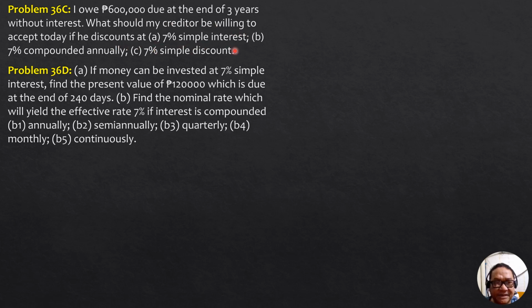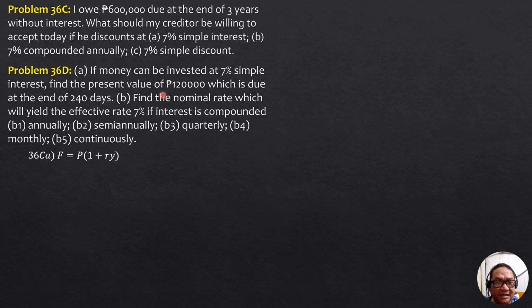So for 7% simple interest, the relationship between the future worth and the present worth is F equals P quantity 1 plus Ry. So from there, we can compute P. Substitute, R is 0.07 and Y is 3 years.